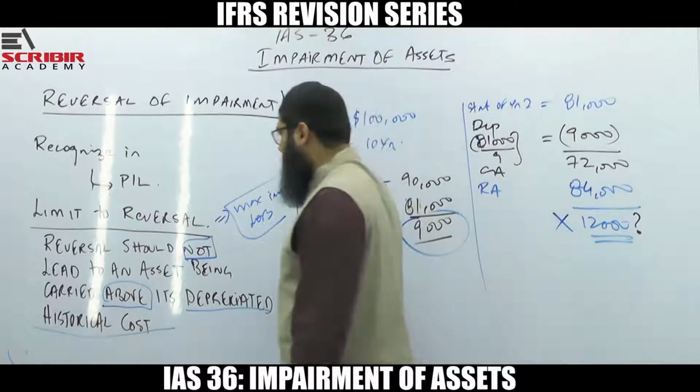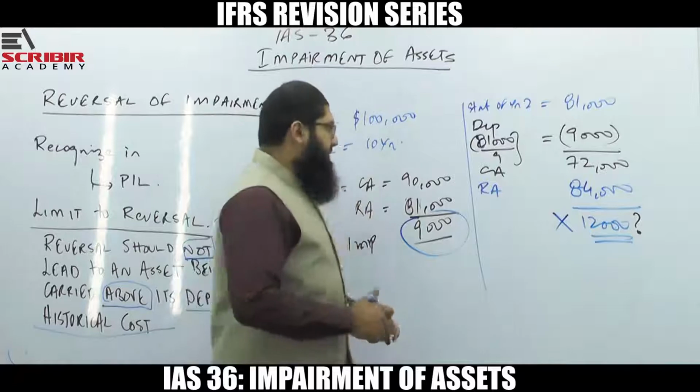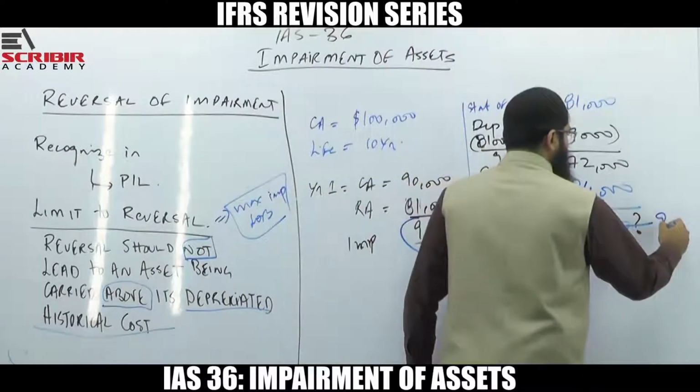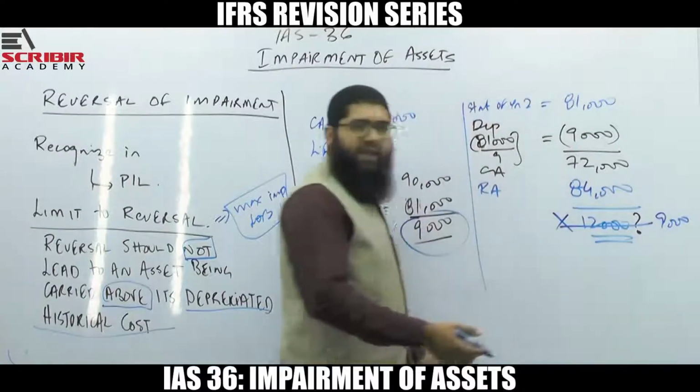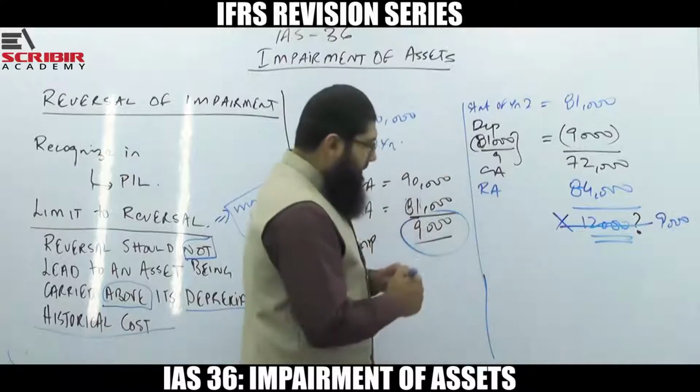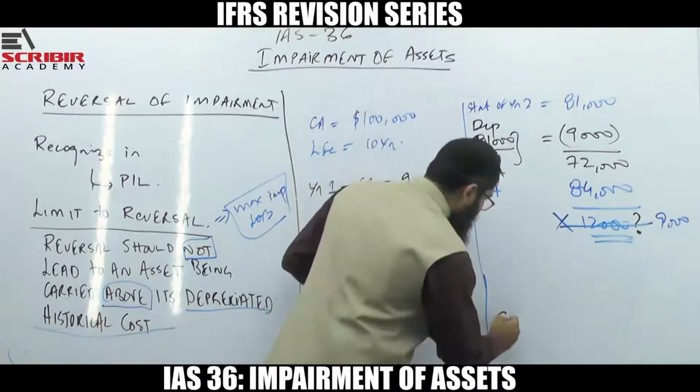What do you mean by this? Basically, if there is a gain of 12,000, can I recognize it? No. What is the maximum gain? 9,000. So shall I recognize 9,000? No. First of all, you need to see what the carrying amount of the asset is right now.